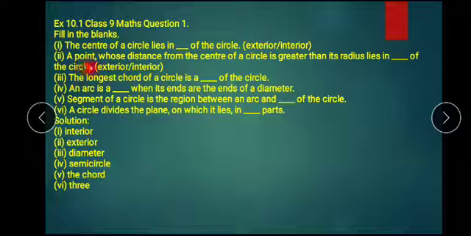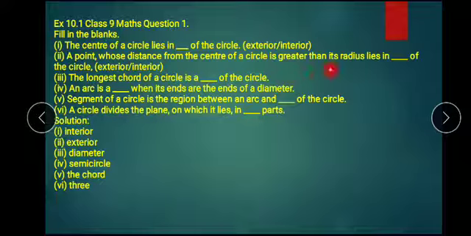Second one: a point whose distance from the center of the circle is greater than the radius lies in dash of a circle. We take a point and join it to the center of the circle, and if that distance is greater than the radius, then the point is either interior or exterior.